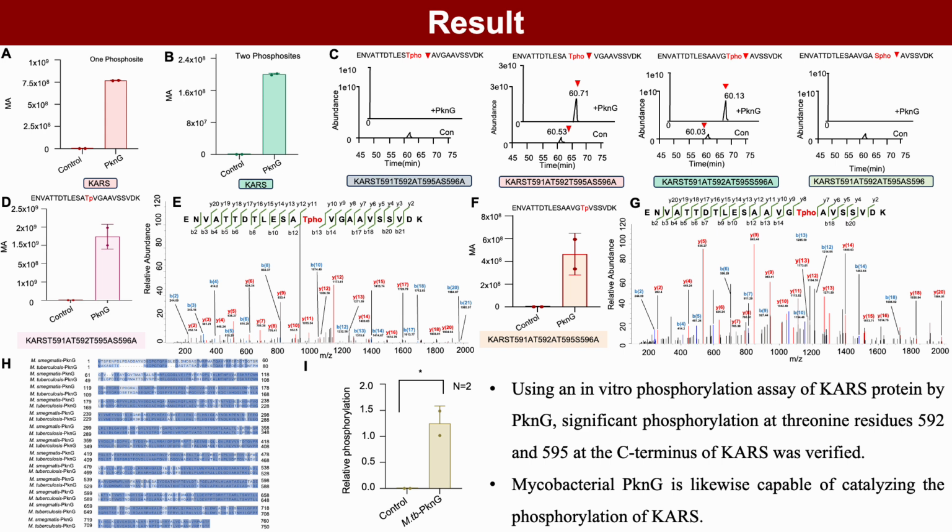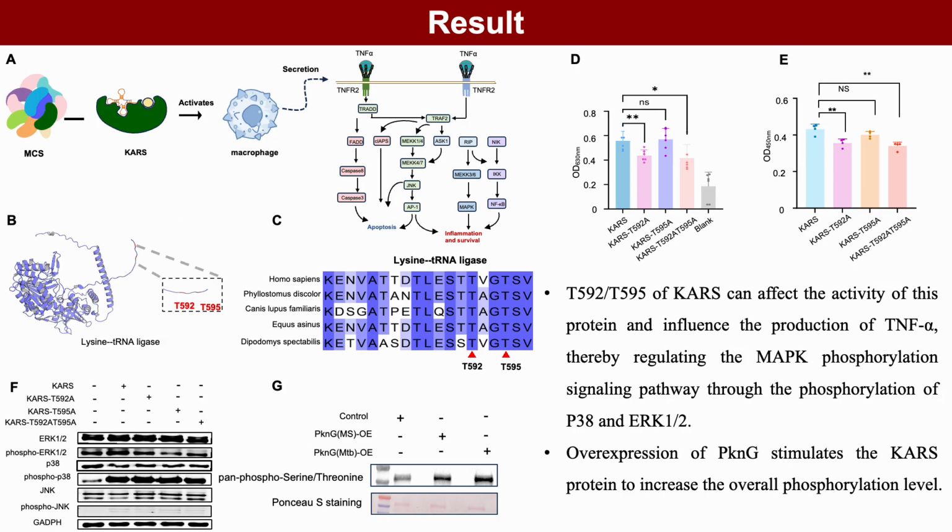Since the C-terminus contains multiple serine/threonine residues, we performed site-directed mutagenesis and found that T592 and T595 are the critical phosphorylation sites. This was validated using PknG from Mycobacterium tuberculosis. Next, we asked how T592/T595 phosphorylation affects KARS function and downstream signaling.